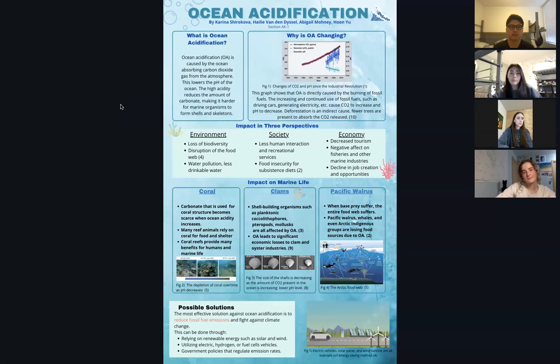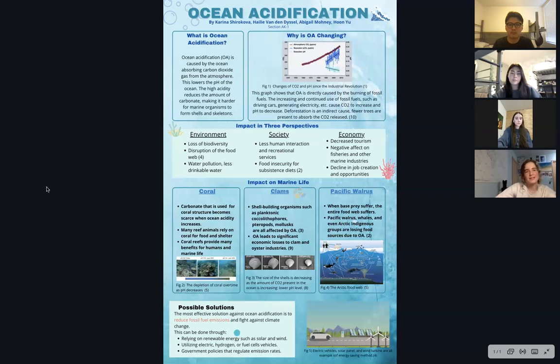Why is ocean acidification changing? Figure 1 shows that since the Industrial Revolution, the use of fossil fuels has increased, causing the amount of carbon dioxide in the ocean to increase and the ocean's pH to decrease. Ocean acidification is a direct cause of the burning of fossil fuels. Doing things such as driving cars and generating electricity burn large amounts of fossil fuels and produce carbon dioxide. Deforestation is an indirect cause. There are fewer trees present to absorb the carbon dioxide gas that is released from burning fossil fuels.